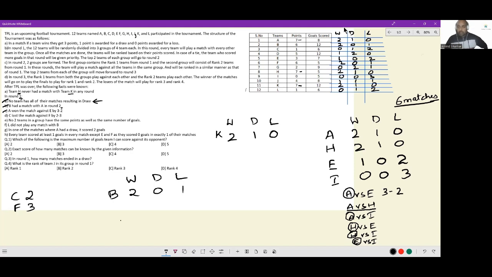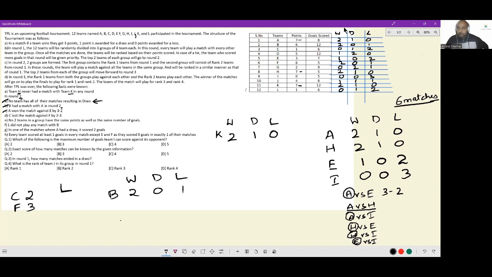Let's see, do we have any teams that have same points and same number of goals? 7-8, nowhere. 6-12, nowhere. 1-6, yes. C and L have 1-6, both recorded. So C and L have to be in a separate group.